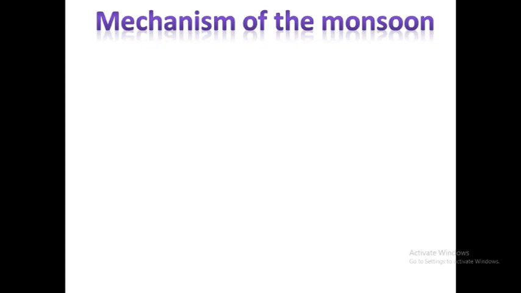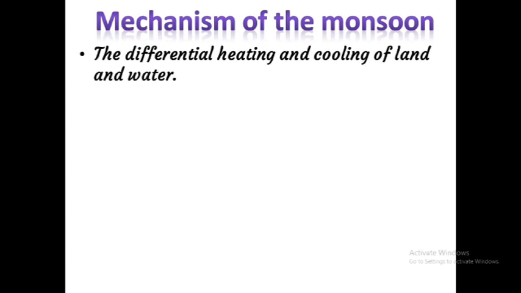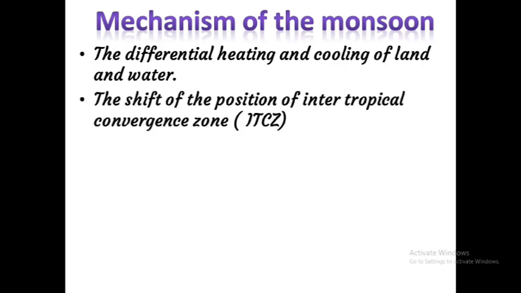Next, mechanism of the monsoon. There are 5 mechanisms. First one, the differential heating and cooling of the land and water. Second, the shift of the position of the intertropical convergence zone. Then, what is the intertropical convergence zone?